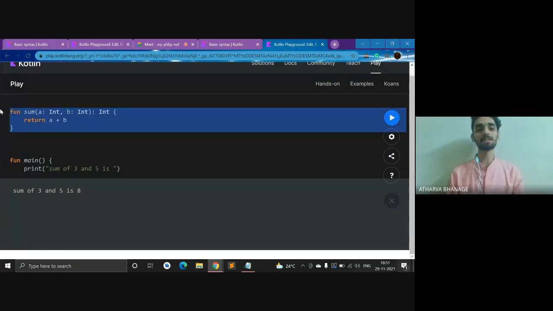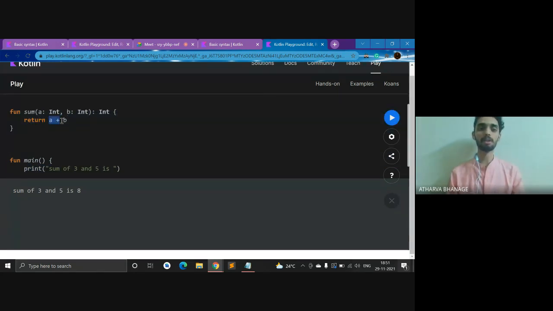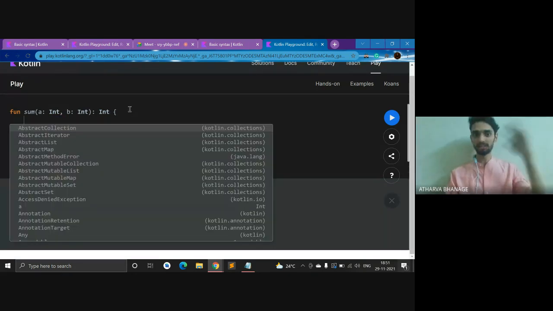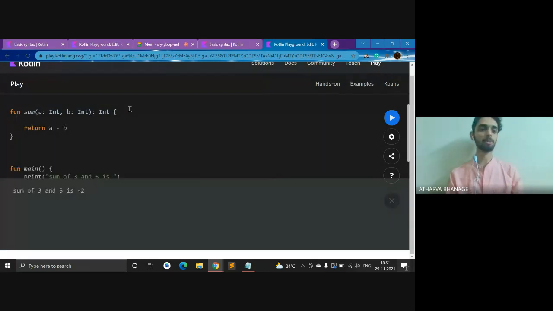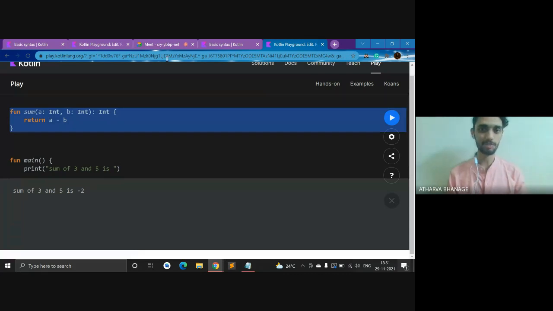This function is basically how to sum. So what I've done, a plus b. Now let's give it sum only. Now I've kept it a minus, so it will give me the subtraction of a minus b. So this is how you can return. You can obviously have some code in the middle, like doing various crazy things, which you'll be working on later on, but this is just for you guys to understand what a function is.